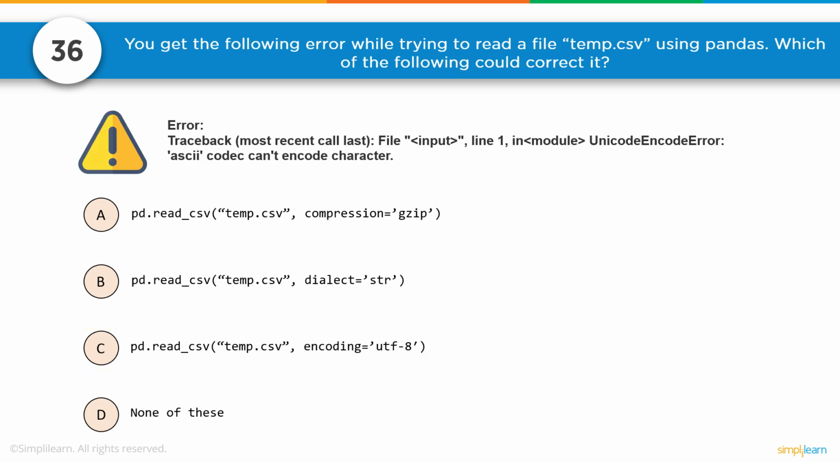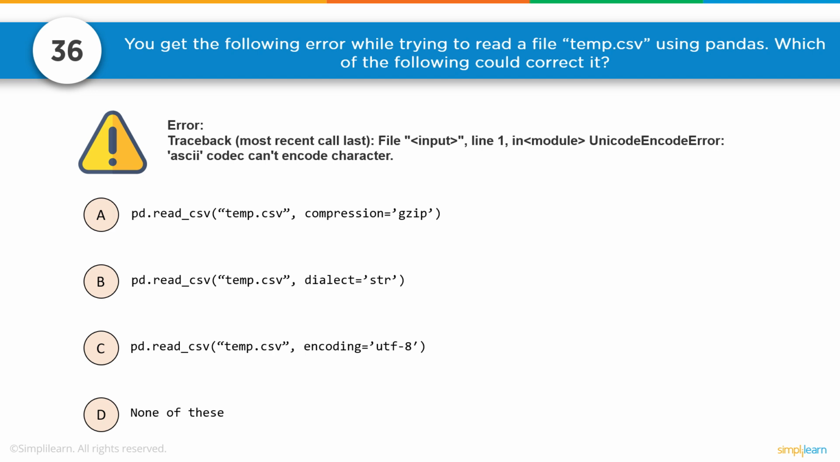Number 36, you get the following error while trying to read a file, temp.csv using pandas. Which of the following could correct it? So here's our error, traceback, most recent call last, file input, line 1 in module, UnicodeEncodeError: ASCII codec can't encode character. Ooh, I hate it when that one comes up. And we have 4 different entries.